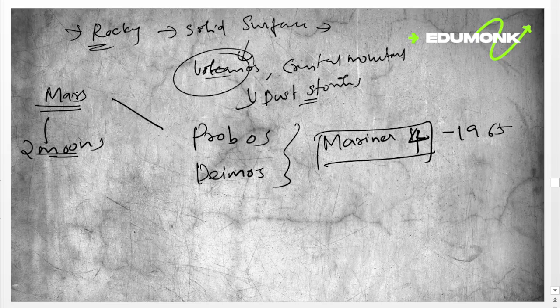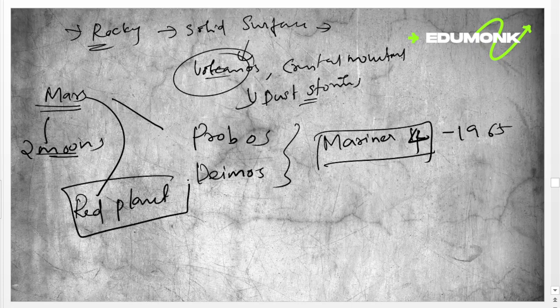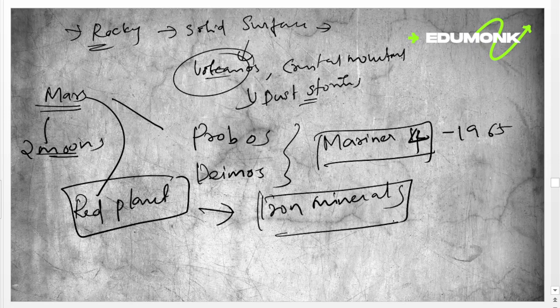Also, Mars is known as the red planet because of the presence of iron minerals. How are these iron minerals present on the red planet? It's due to volcanism. We can discuss that later when we cover volcanoes in our Earth structure, and understand how iron-rich materials come out from volcanoes. Then we can go to the next planet, Jupiter.